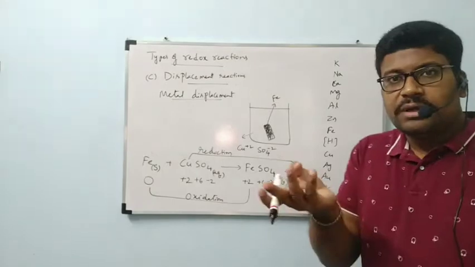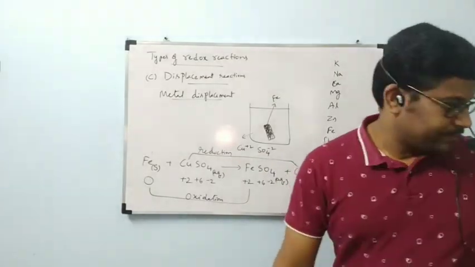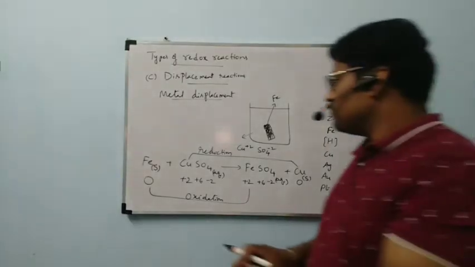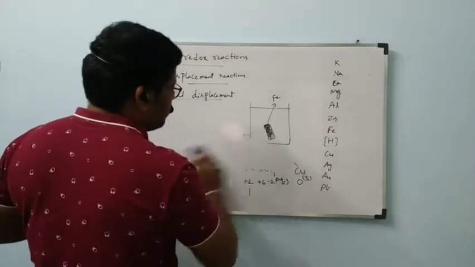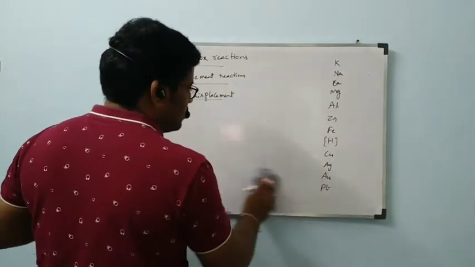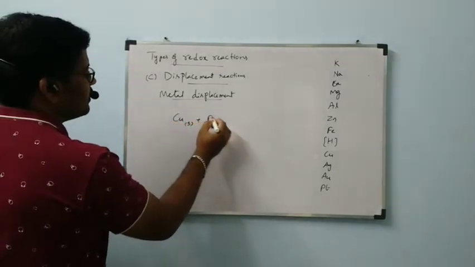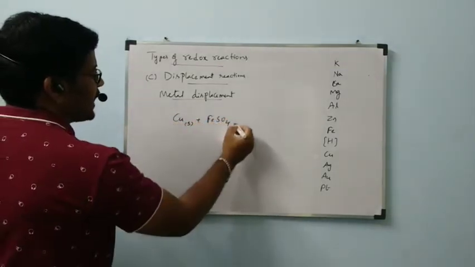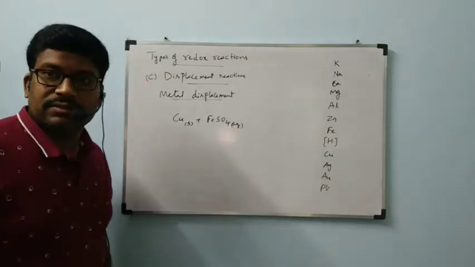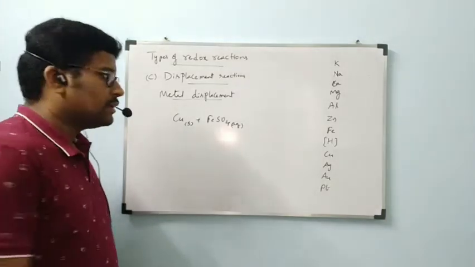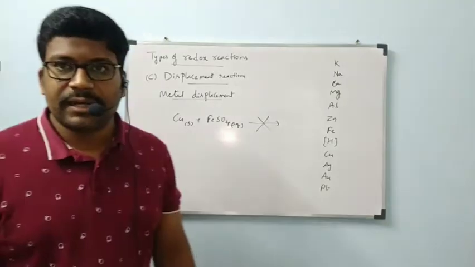Now if you reverse that, if you keep a copper rod in iron sulfate: Cu solid plus FeSO4 aqueous solution. This reaction will not happen because copper cannot displace iron.